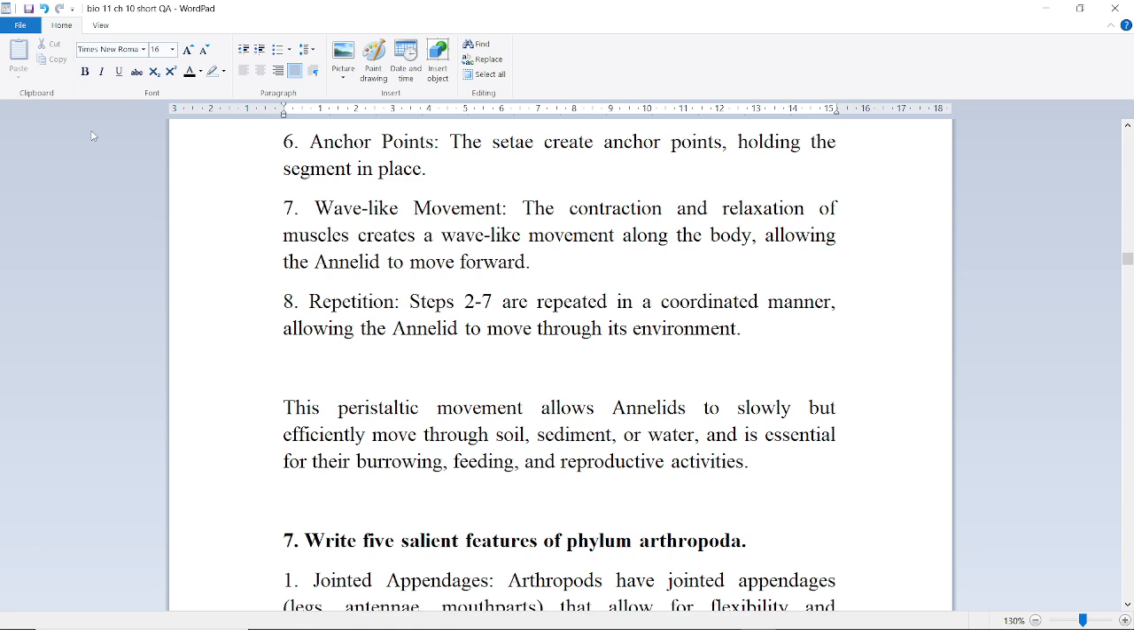Wave-like movement. The contraction and relaxation of muscles create a wave-like movement along the body, allowing the annelid to move forward. Repetition. Steps 2 to 7 are repeated in a coordinated manner, allowing the annelid to move through its environment. This peristaltic movement allows the annelid to slowly but efficiently move through soil, sediment, or water and is essential for their burrowing, feeding, and reproductive activities.